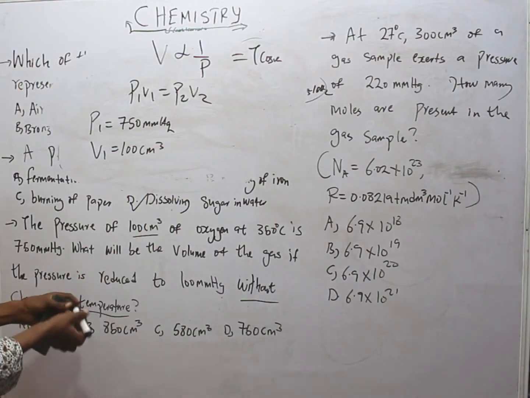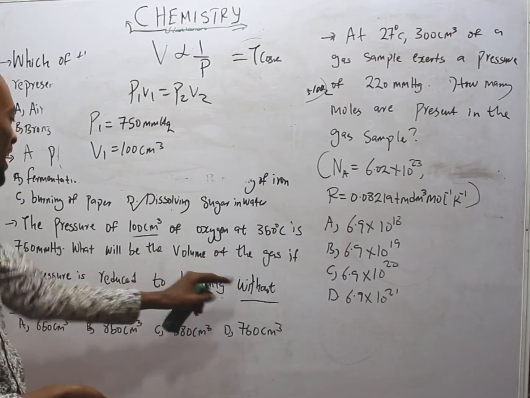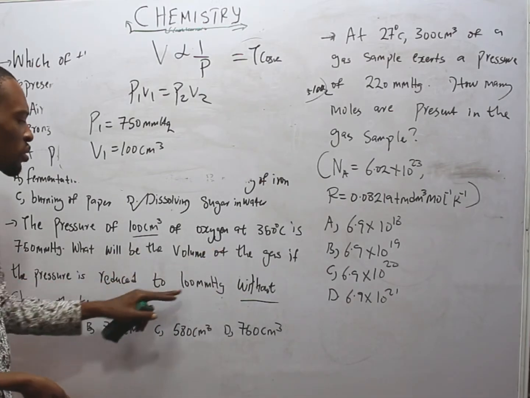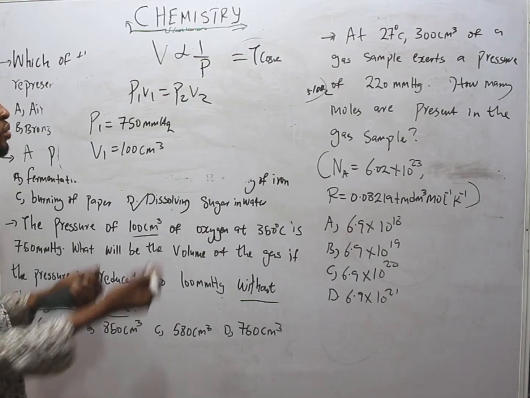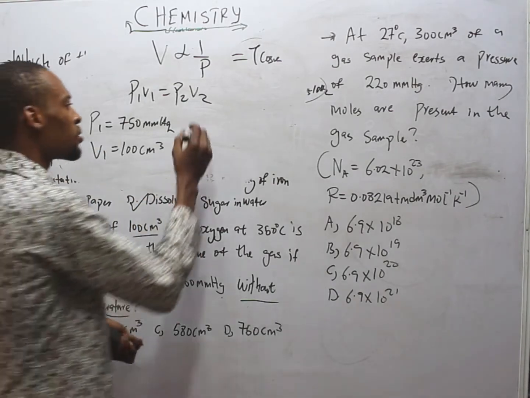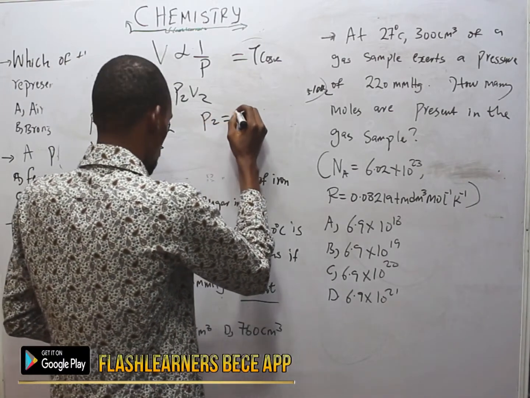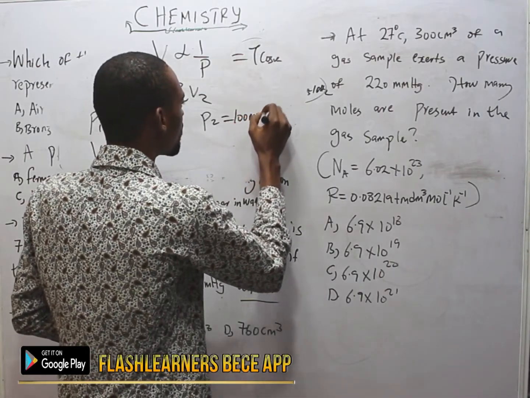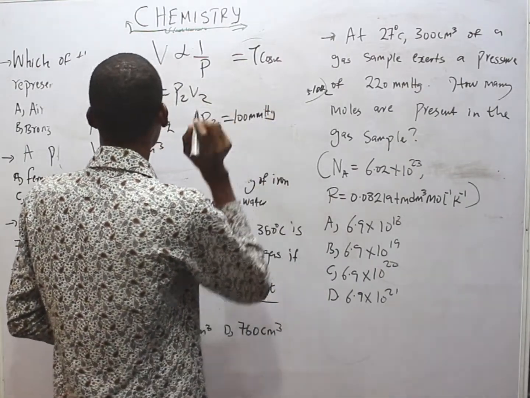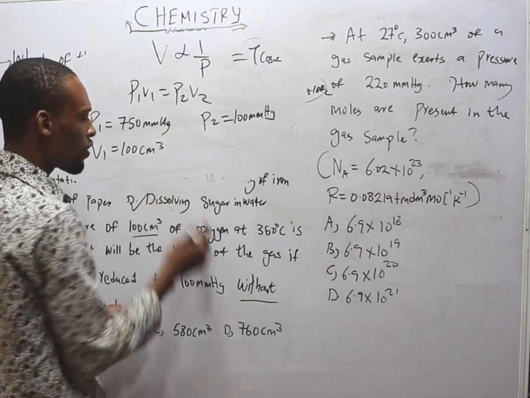We are told, what will be the volume of the gas if the pressure is reduced to 100 millimeter mercury? So the second pressure, or the new pressure, P2, equals 100 millimeter mercury, Hg. What will be the new volume?